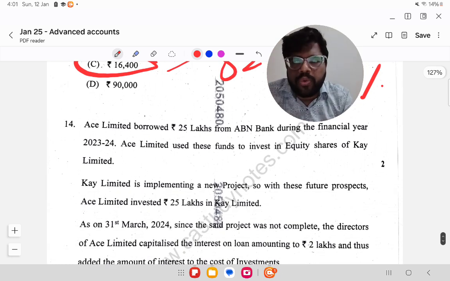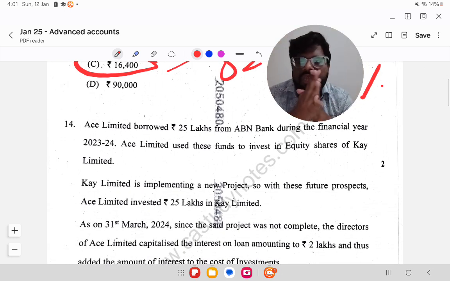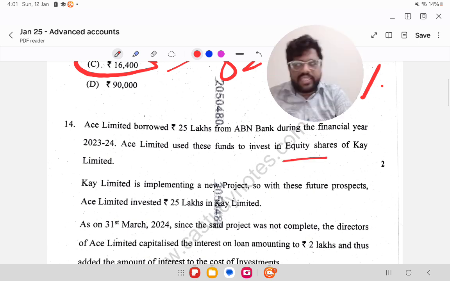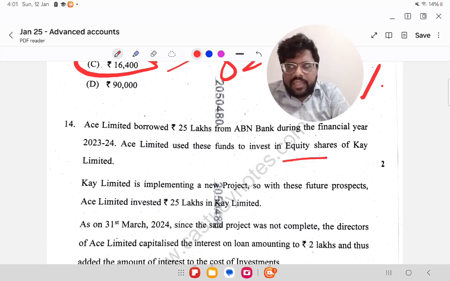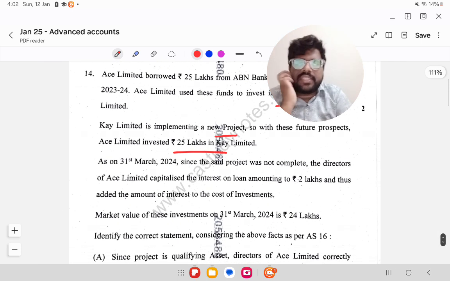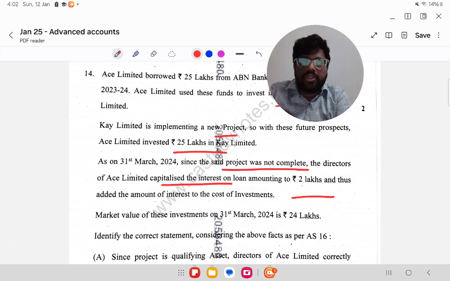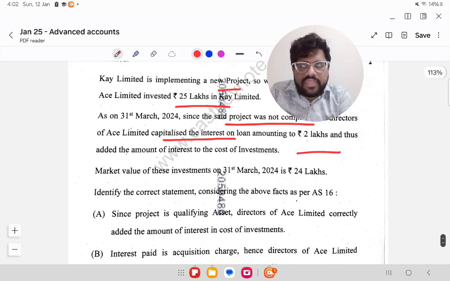AS Limited borrowed 25 lakhs from ABN company during the financial year 23-24, and used these funds to invest in equity shares of another company. The other company is implementing new projects. As of 31st March, since the project was not complete, the directors of AS Limited capitalized the interest on loan amounting to 2 lakhs and thus added the amount of interest to the cost of investments. Market value of these investments, okay, fine.